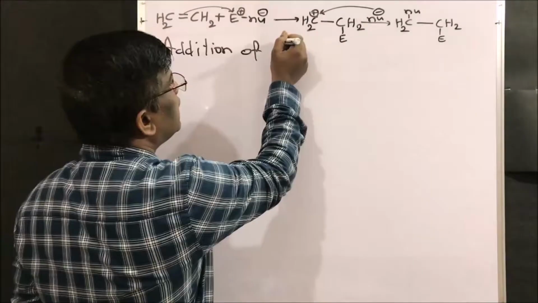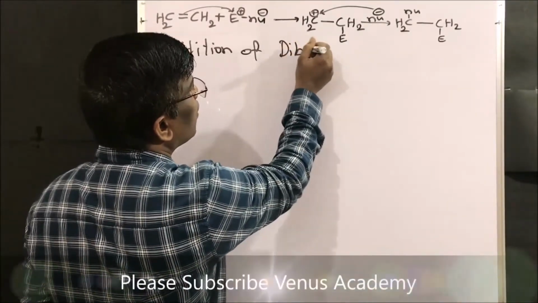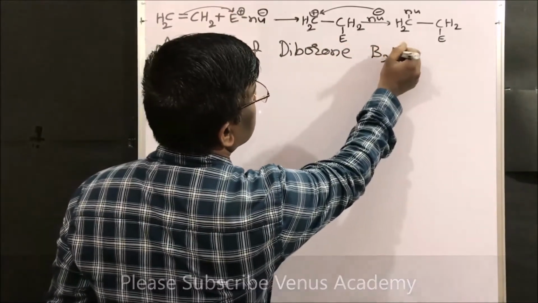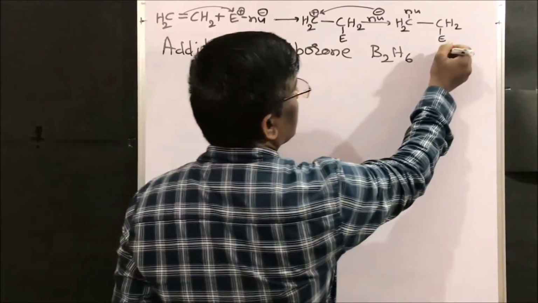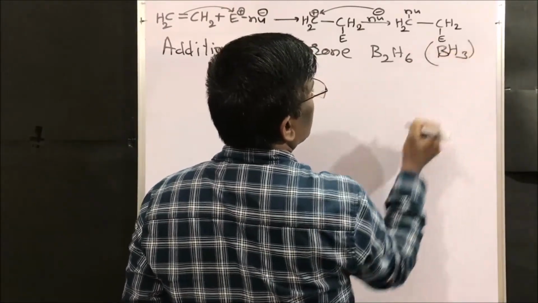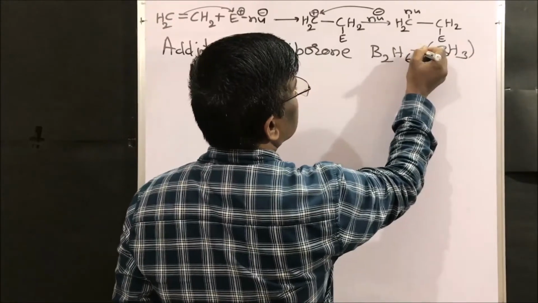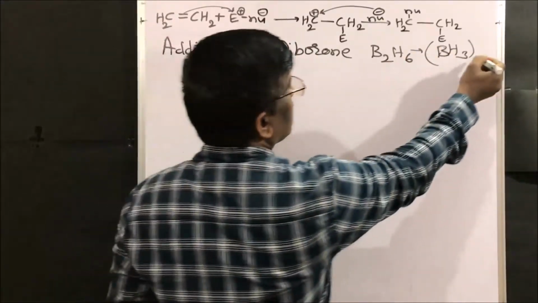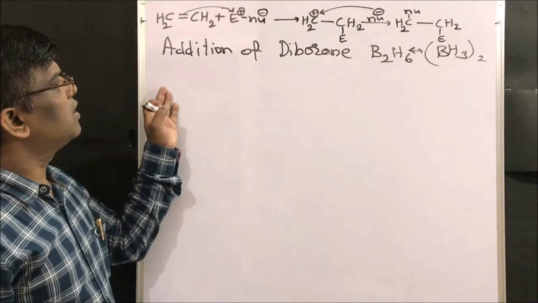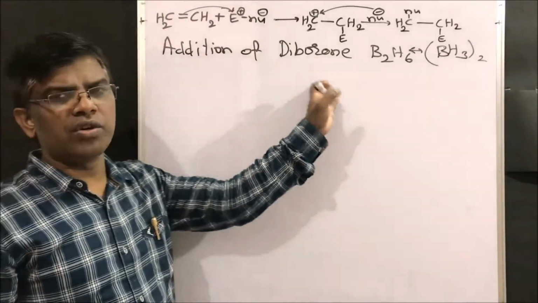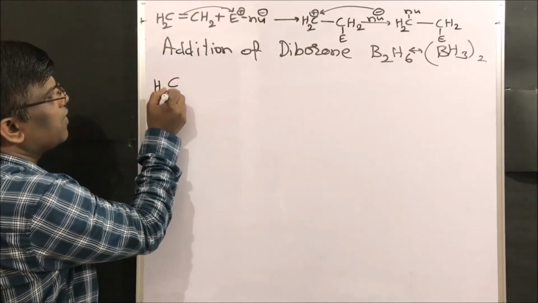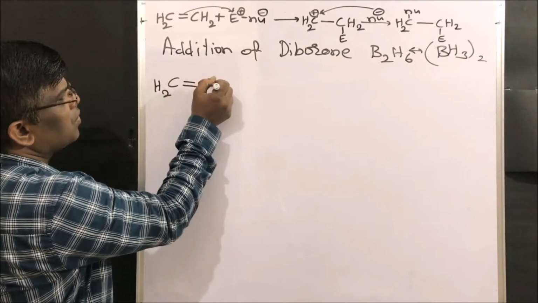Addition of diborane. What is the formula of diborane? B2H6. It is a dimer of BH3, right? It is nothing but dimer of BH3, diborane, right friends? So we are going to learn about addition of diborane to alkenes. Right friends, let us take one example so that you will understand very easily.